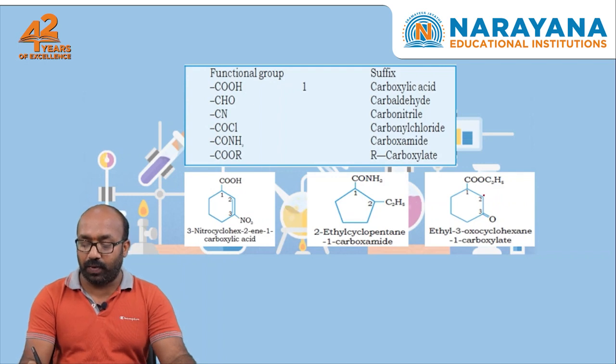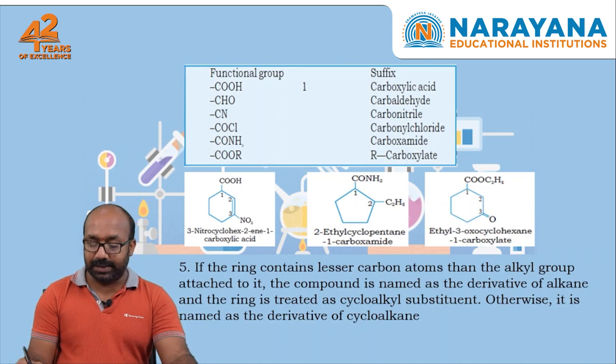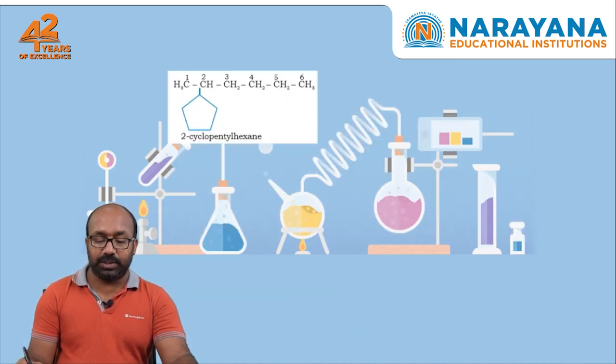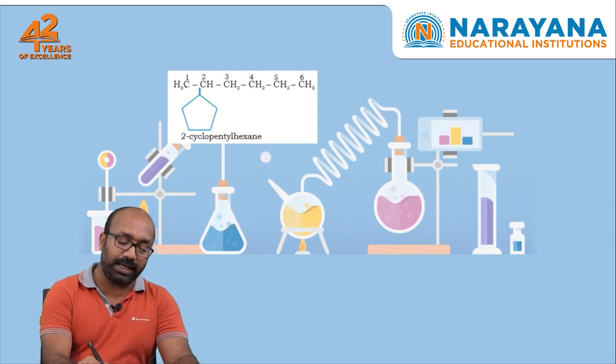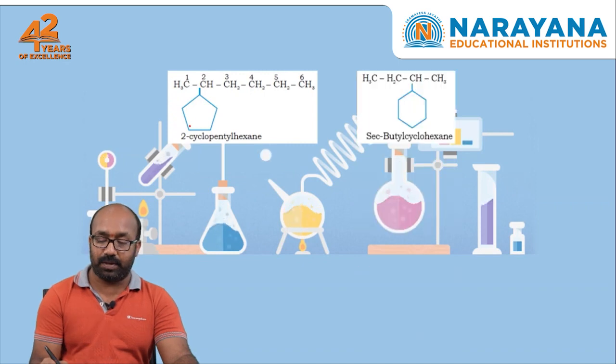Another example: one is an ester functional group, another one is a keto functional group. As ester is first priority, then keto, the name starts with the ester attached carbon. The numbering is started with the ester carbon attached carbon. Then, the ring contains fewer carbon atoms than the chain. If the ring contains fewer carbon atoms than the chain, that ring is considered as a substitution.